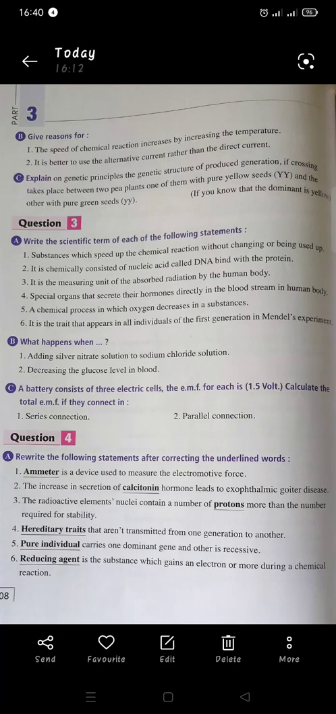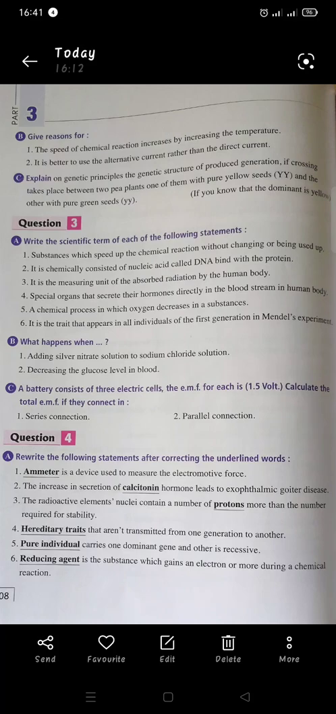Now we will get the gametes. From Y capital, we will get two gametes, Y capital and Y capital. From the pure green, we will get two gametes, y small. Now we will get the generation, which is Y capital, y small. So all the generation will be 100% hybrid yellow seeds.